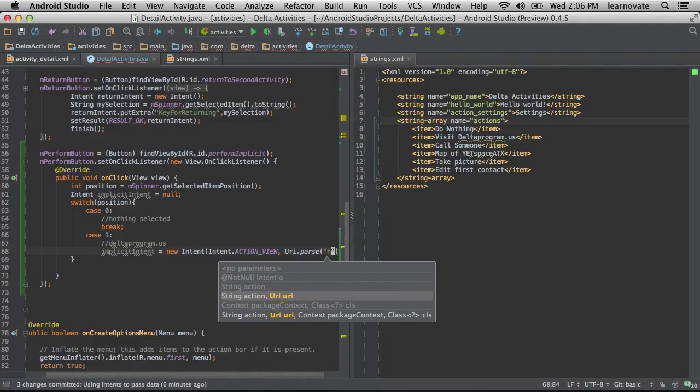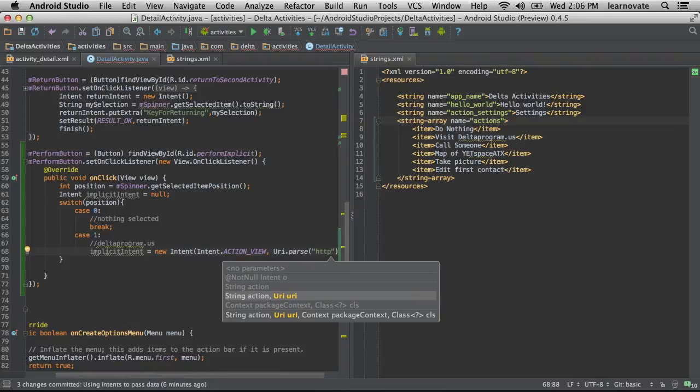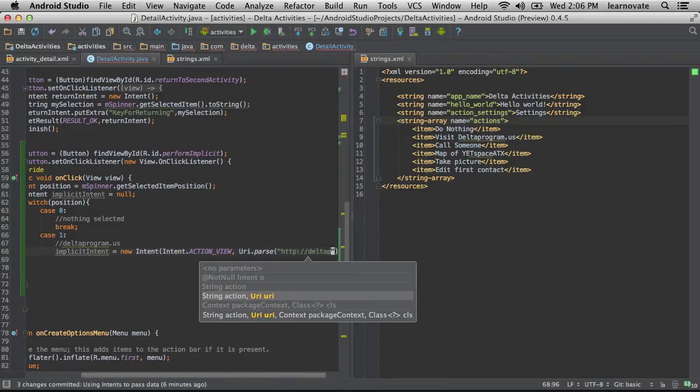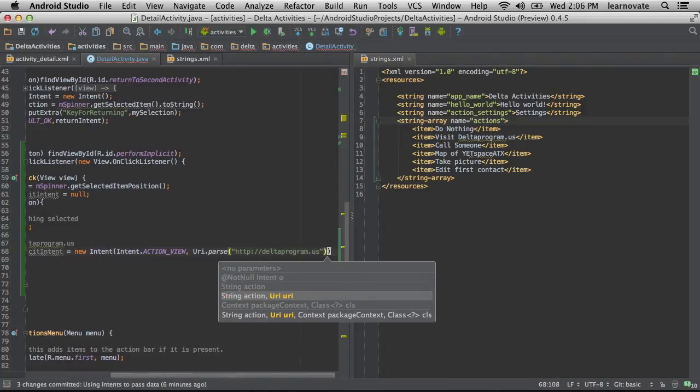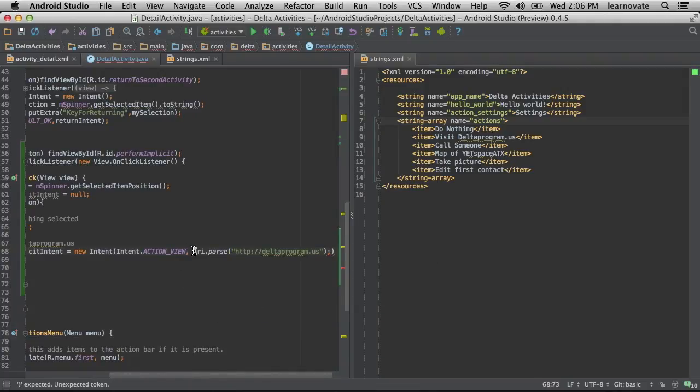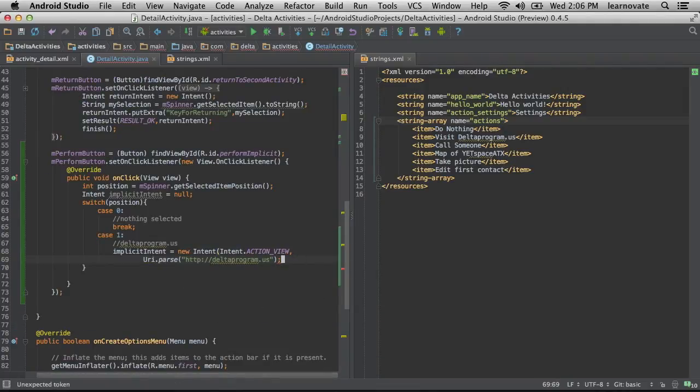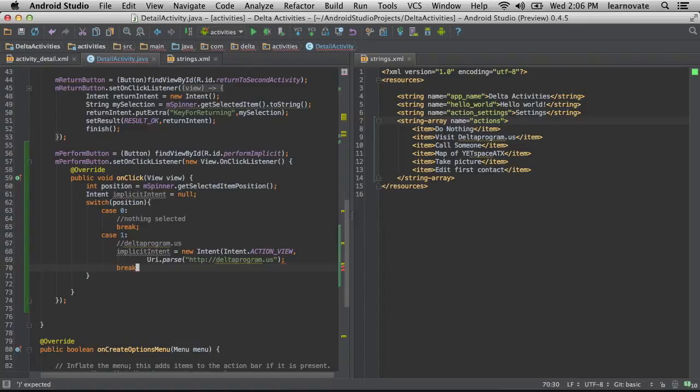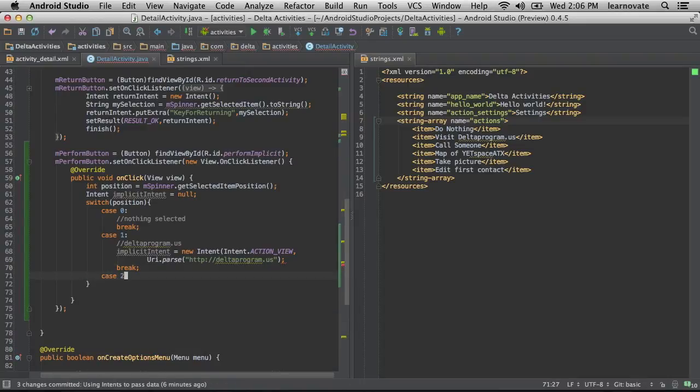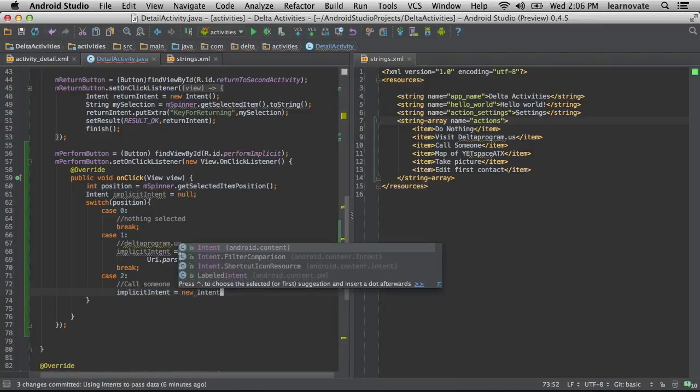So not a URL, a URI. This is a resource location that supposedly whatever gets this will know how to use. So we're saying, hey, somebody view this location. We know from reading it that it's a web address, but the computer doesn't know that. Your device doesn't know that. And that's all we had to do to set that up. We're going to go through some other examples of that too.